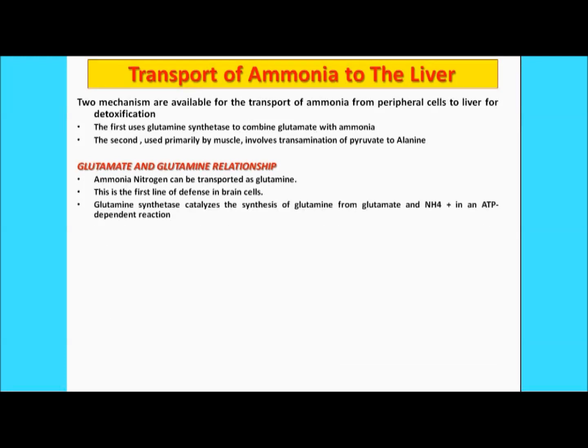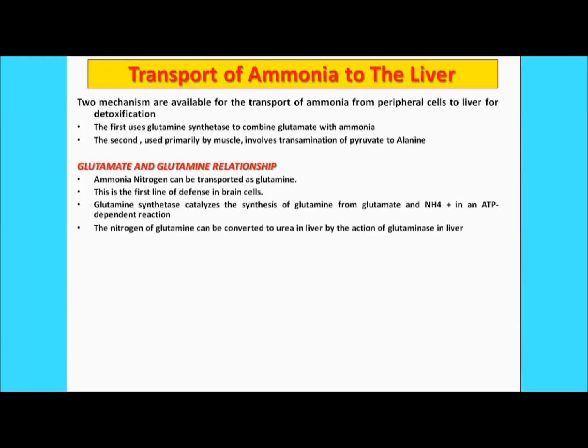Now this glutamine synthetase catalyzes the synthesis of the glutamine from the glutamate and the ammonium ion in an ATP dependent reaction. So you need this glutamine synthetase enzyme, right, for the synthesis of the glutamine from the glutamate. Glutamate is already present in your body, so now it will take up the ammonia to form the glutamine, and this process is catalyzed by the enzyme glutamine synthetase, right?